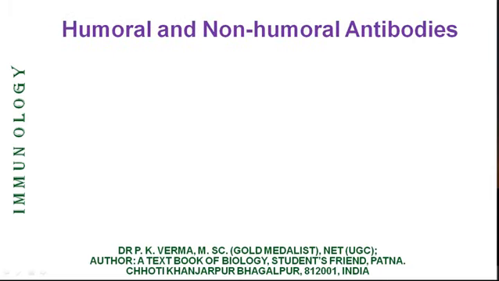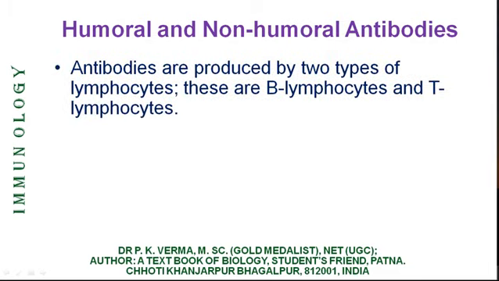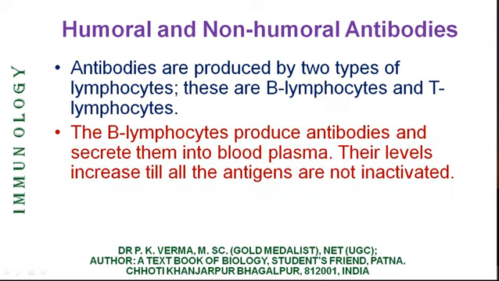Now, there are 2 types of antibodies on the basis of their secretion. These are the humoral and non-humoral antibodies. These are simple terms. Antibodies are produced by 2 types of lymphocytes. These are B lymphocytes and T lymphocytes. The B lymphocyte produce antibodies and secrete them into blood plasma.